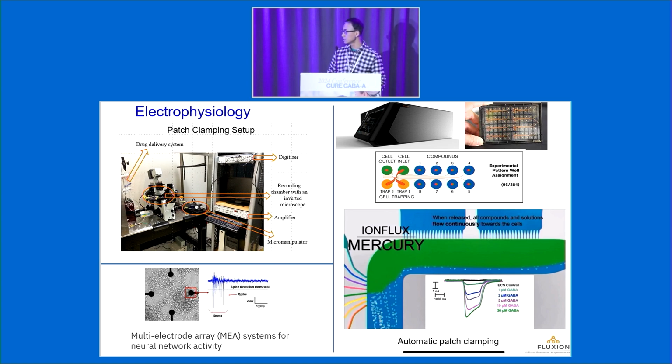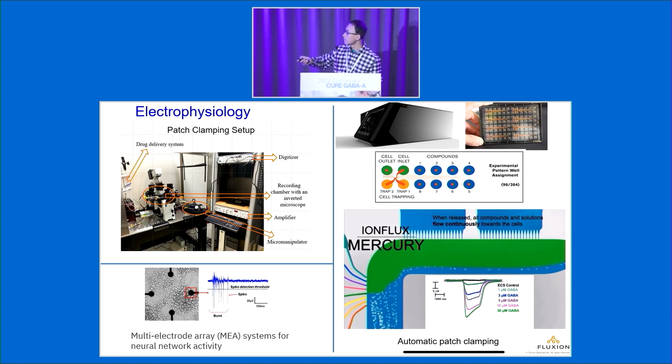This system is amazing because it lets us record currents from HEK cells expressing GABA receptor within a really short time period. For example, we use these 96-well based plates. We put the cells into this plate, then the cells flow across this route.